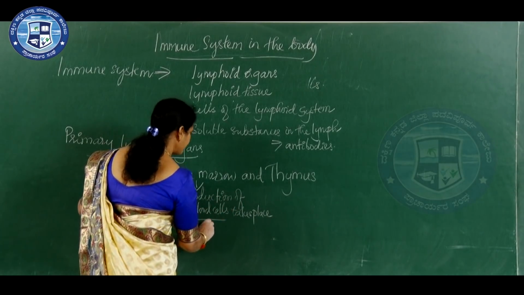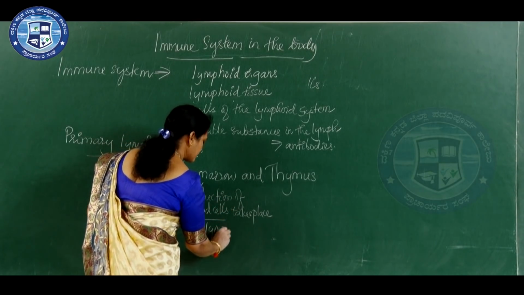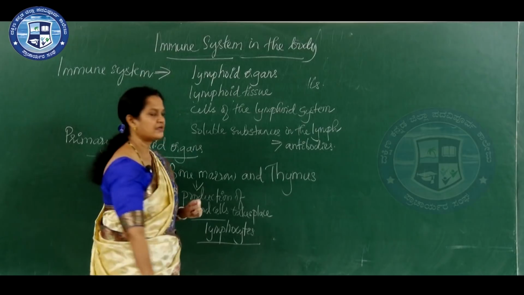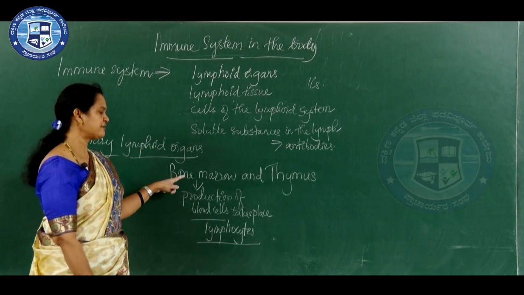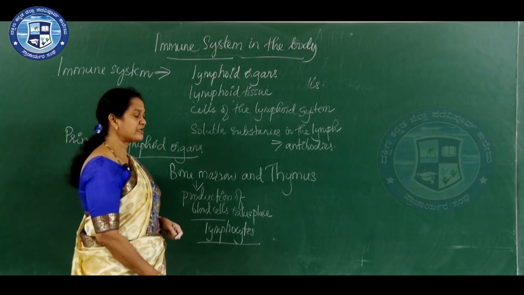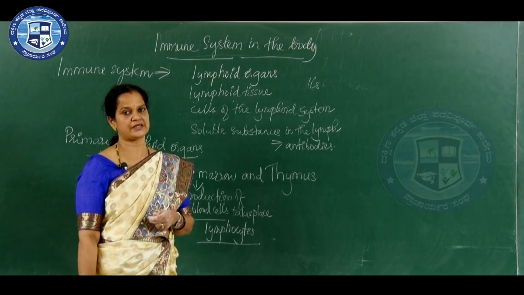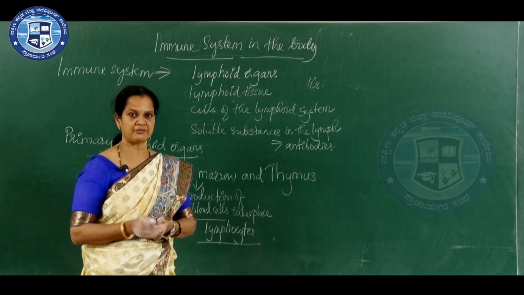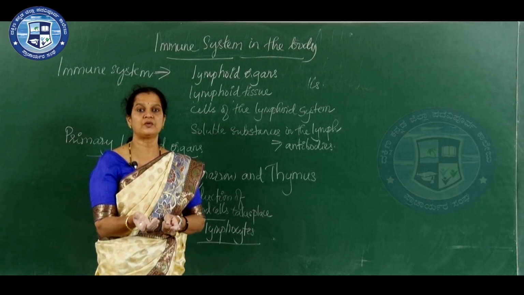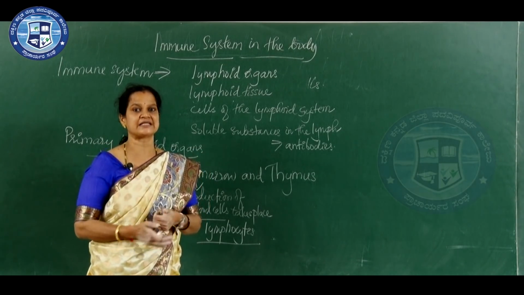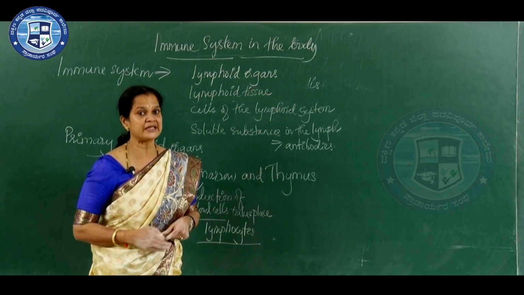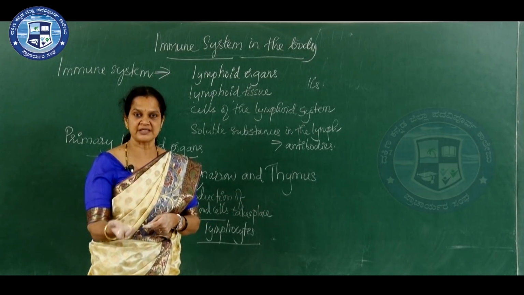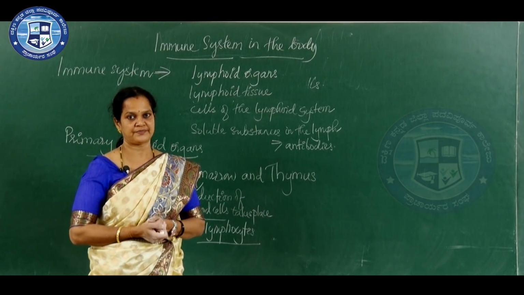And even the lymphocytes, the immune cells, are produced in the bone marrow. And what is the fate of these lymphocytes? Once produced in the bone marrow, they may undergo maturation in the bone marrow itself, or they migrate to other regions like the thymus, and maturation takes place in the thymus gland.